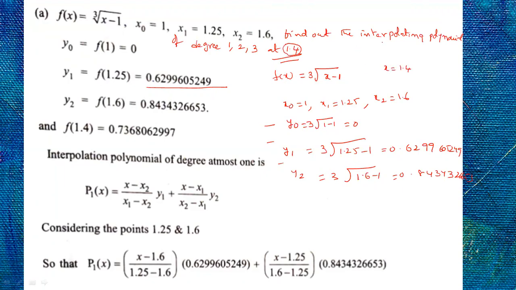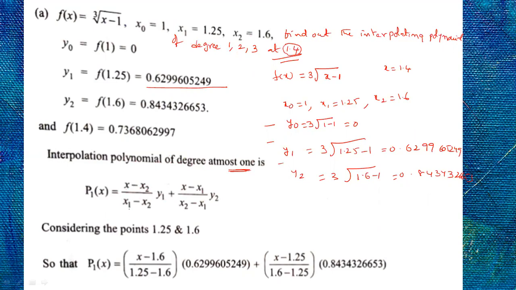And he is asking to find the interpolating polynomial of degree 1, 2, 3. So that means you have to find three polynomials. Suppose this is not mentioned, and it just says find the interpolating polynomial passing through these values. Then you directly write the interpolating polynomial for degree 3 and find the answer. Okay, be careful in this. So, interpolating polynomial of degree at most 1. I am writing the interpolating polynomial for degree 1, p1 of x is equal to, so I am taking only two values, x1, x2.